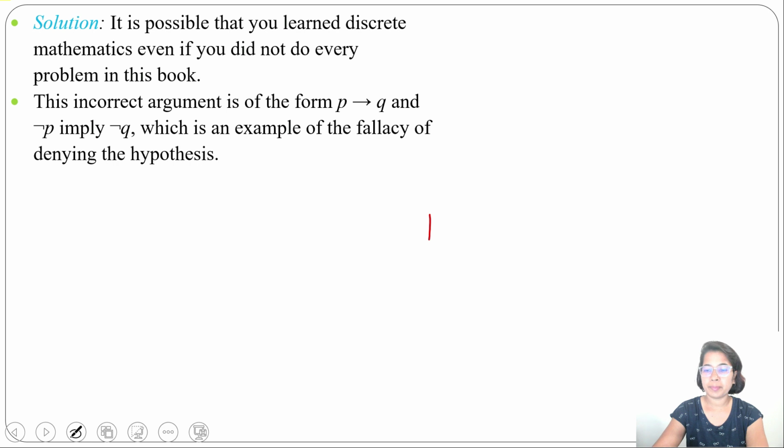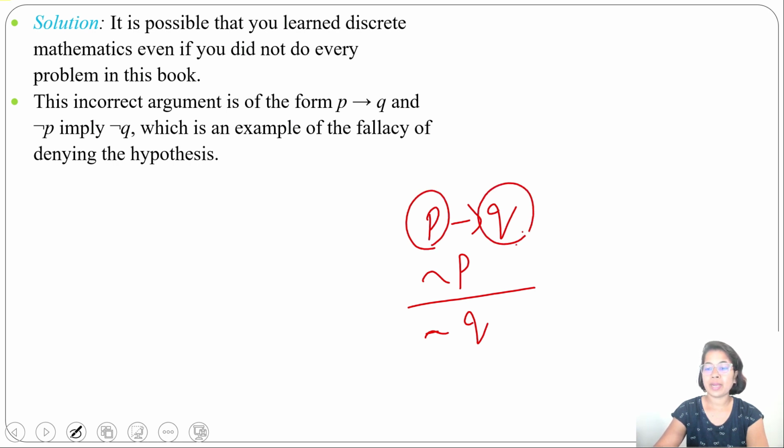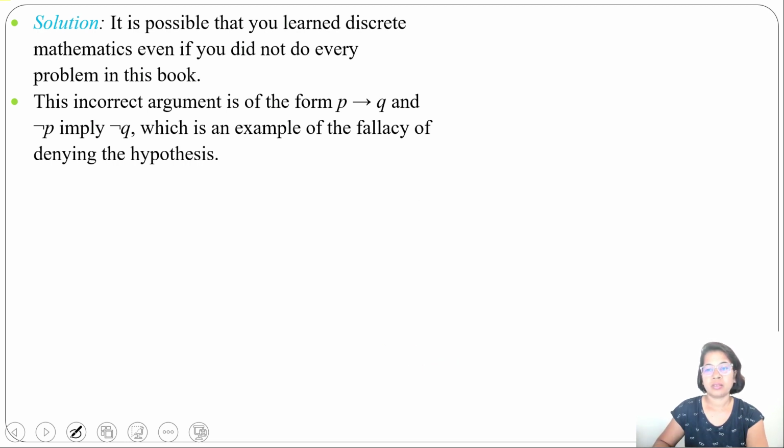The argument is of the form P implies Q and negation P. So P implies Q is true, negation P is true implies negation Q, which is an example of the fallacy of denying the hypothesis. If the P value is false, then the Q value may be false, may be true. It's not sure that negation Q is true, meaning Q value is false. So a fallacy is used to prove that one argument is not valid. It's based on an unsound argument, or you can say it's a mistaken belief.